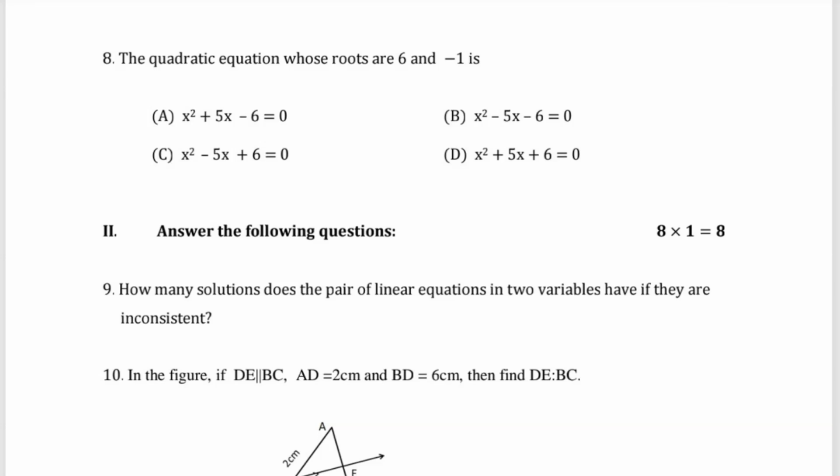Then moving with the next one, question number 8: the quadratic equation whose roots are 6 and minus 1 is. You have to find the quadratic equation whose roots are given. That will be x square plus 5x minus 6 is 0, x square minus 5x minus 6 is 0, x square minus 5x plus 6 is 0, x square plus 5x plus 6 equals 0. Which is the correct equation? You have to find it.